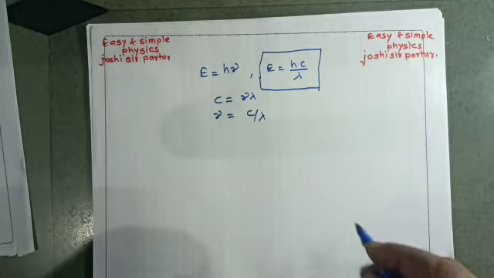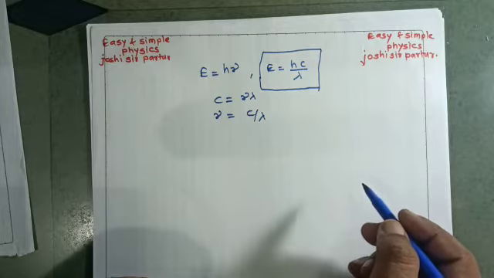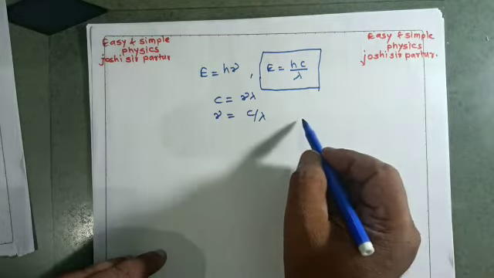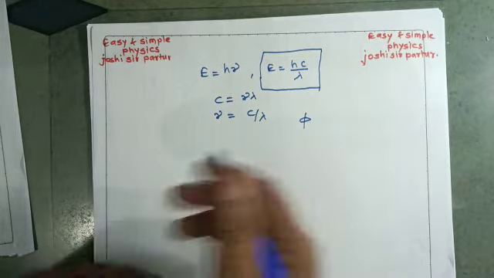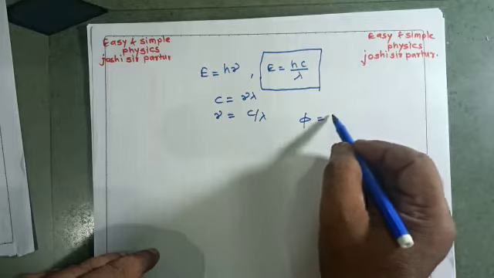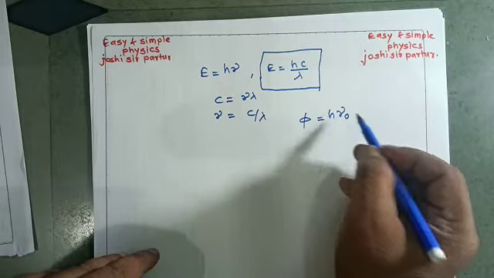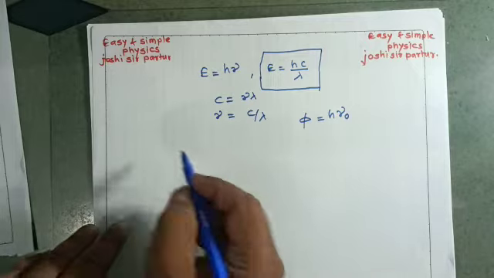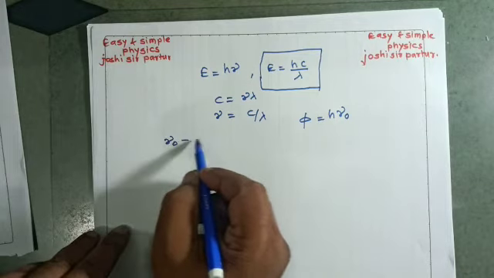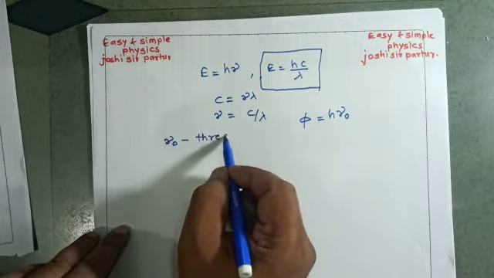Then the definition of work function. This work function is denoted by phi, and it is the minimum amount of energy which is used to free the electron from the metal surface, that is phi equal to h nu 0, where nu 0 is the threshold frequency.